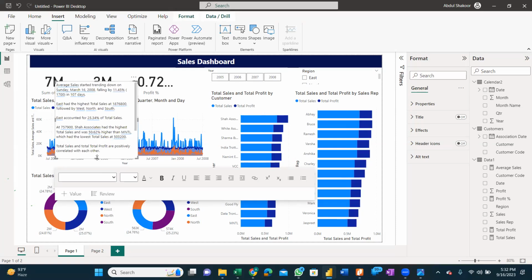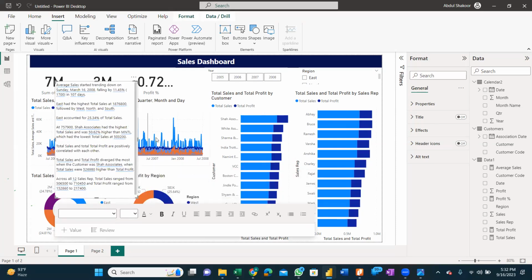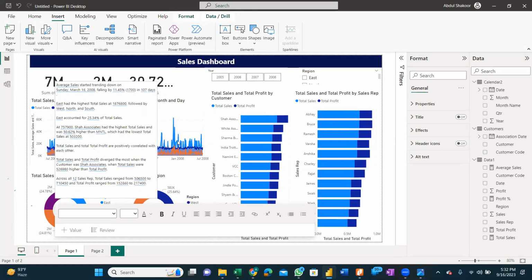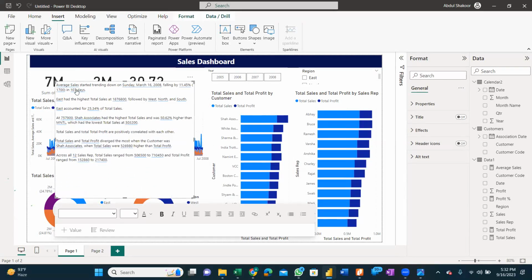Okay, here you can see it has given me a text, and you will not need to write anything into your report. It is saying that average sales started trending down on Sunday, March 16, 2008, falling by 11.45%, which is 1700 in 1007 days. East had the highest total sale, followed by the West, North, and South. East accounted for 25.7% of total sale. Shah Associates had the highest total sale and was 50% higher than MNTL, which had the lowest total sale.